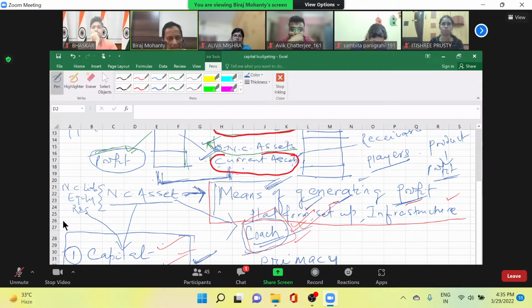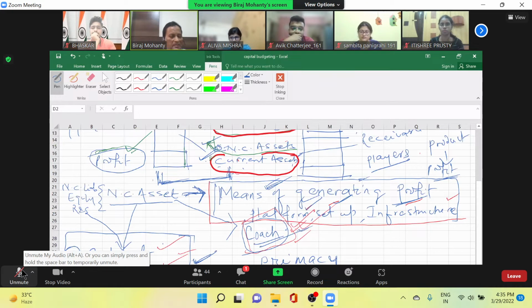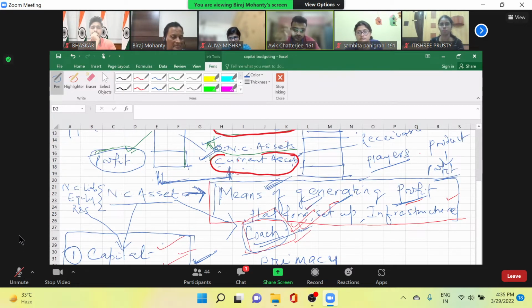I put a parallel between these two. I tell non-current assets and current assets. Among them, one is coach, another is player. Which one is player? Which one is coach? Just a metaphor. Sir, the long-term assets are coach and current assets are player. Current assets are players. So non-current assets are coach.